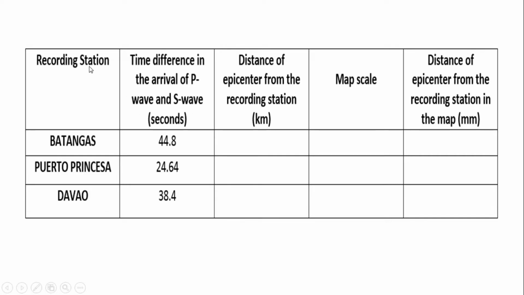So there are 3 recording stations. You need at least 3 recording stations in order for us to find the epicenter of this particular earthquake. So we have a recording station in Batangas, Puerto Princesa, and Davao. And these are the time difference of the arrival of P and S wave as recorded from each of the recording stations. So the first step is to fill out the data needed in this table.